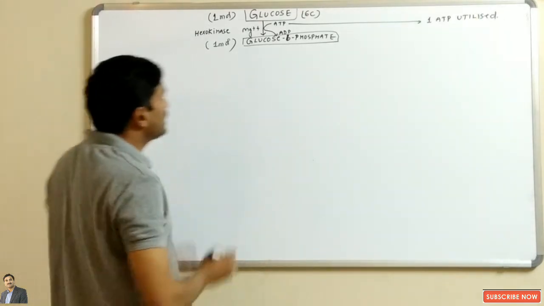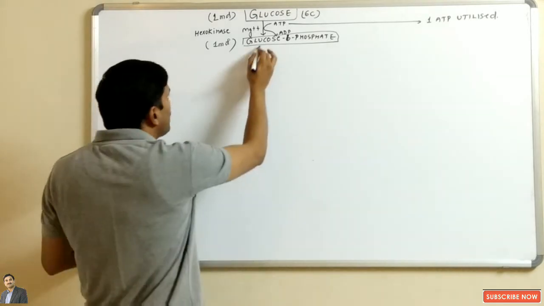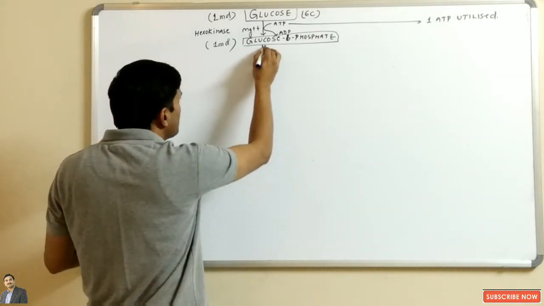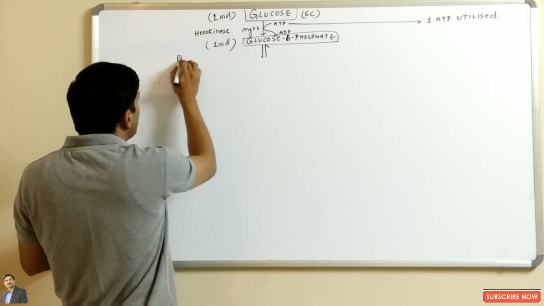Okay, now in the second step, see here, the first step is not reversible, but the second step is a reversible step.